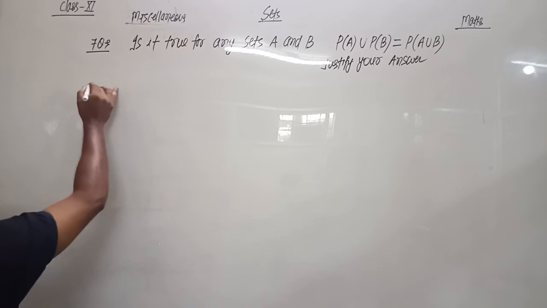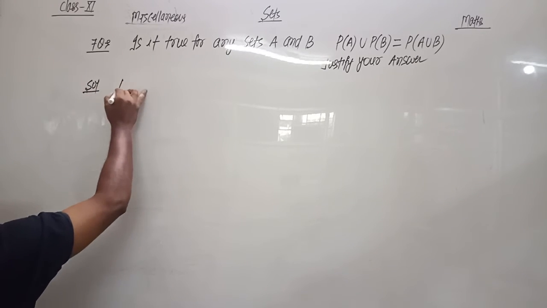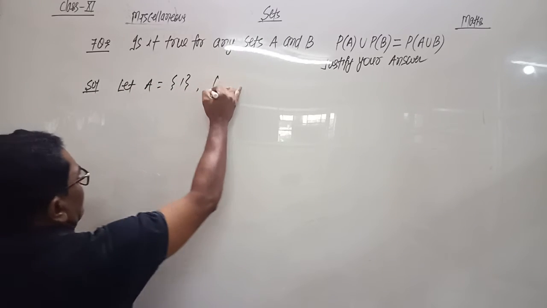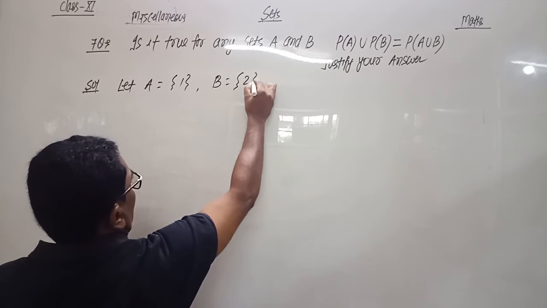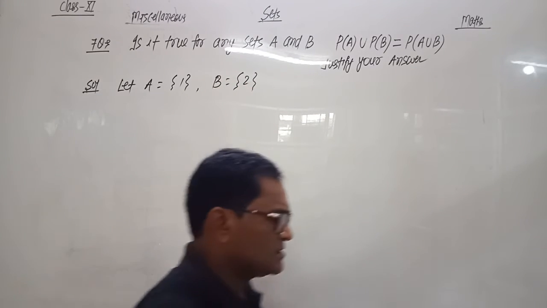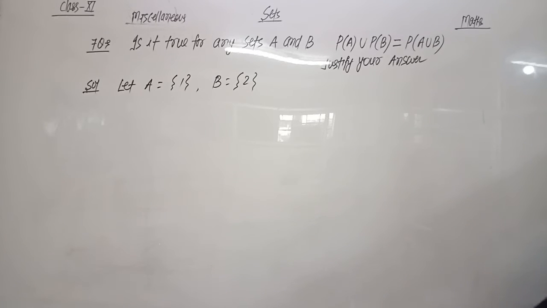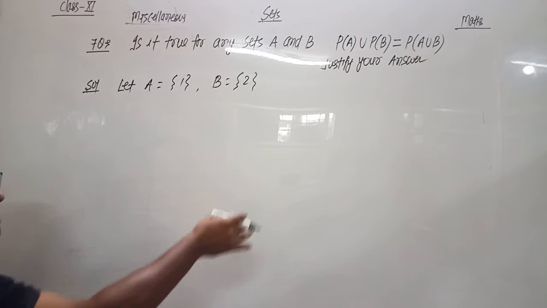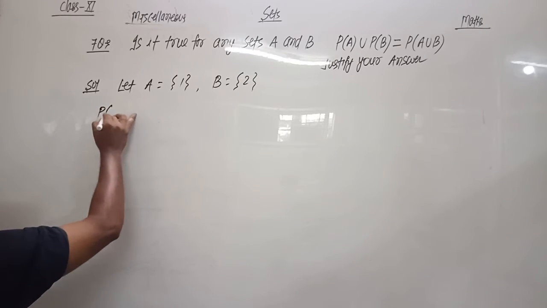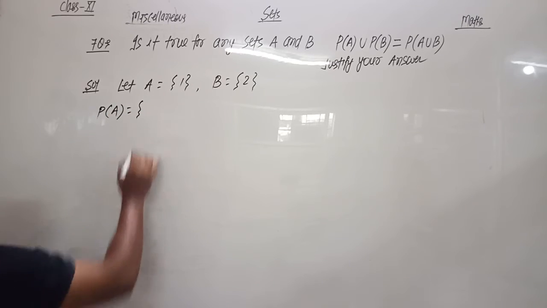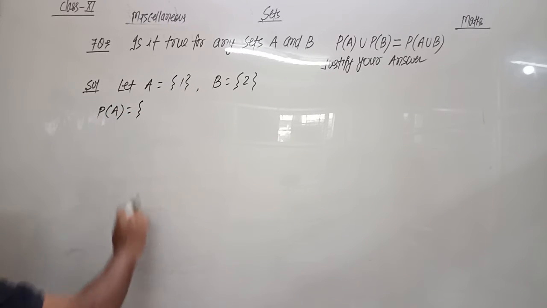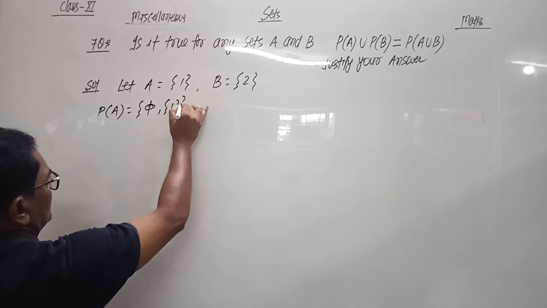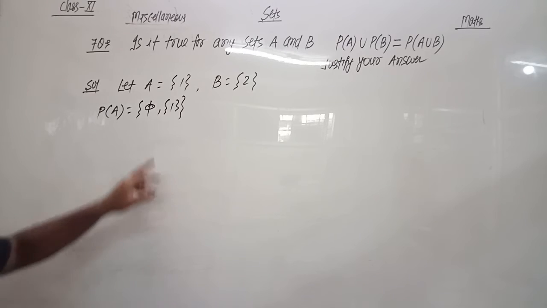So we suppose, let set A equal {1} and set B equal {2}. We suppose both sets, set A having element 1 and set B having element 2. Now we calculate the power set of A and the power set of B. So the power set of A. To write the power set, in brackets we write first phi, then the elements. If there is a single element, it would be written in brackets.